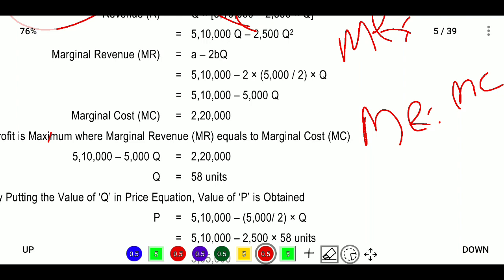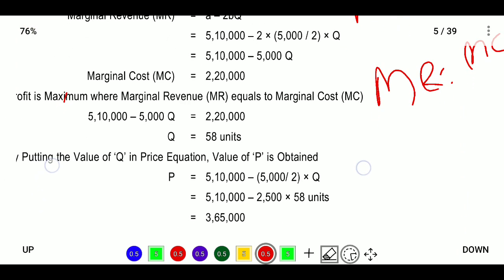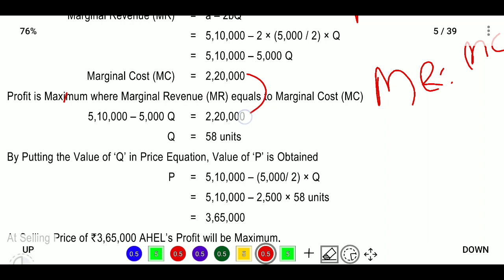Only Q is not known. By substituting the values, MC is 2,20,000, and A is 5,10,000 minus 2 times 5,000 into Q is equal to 2,20,000, where Q is equal to 58 units.